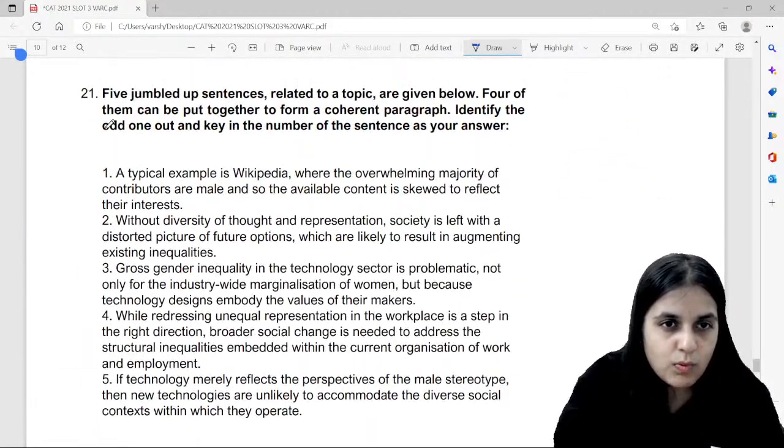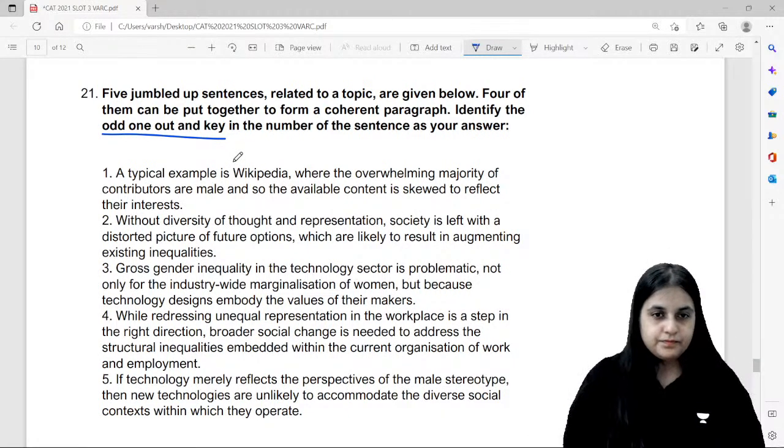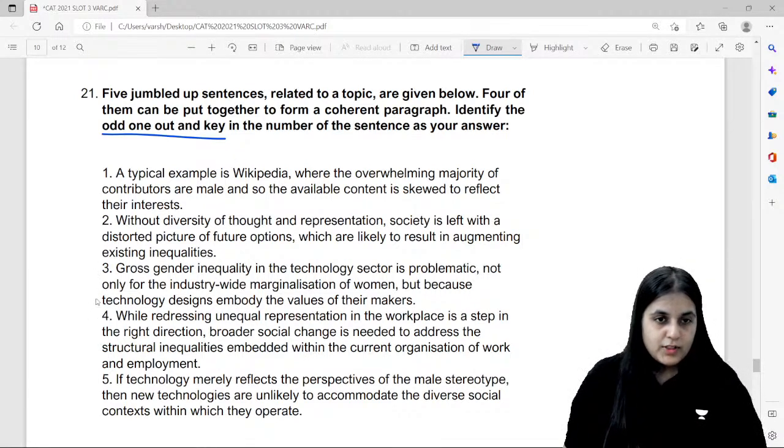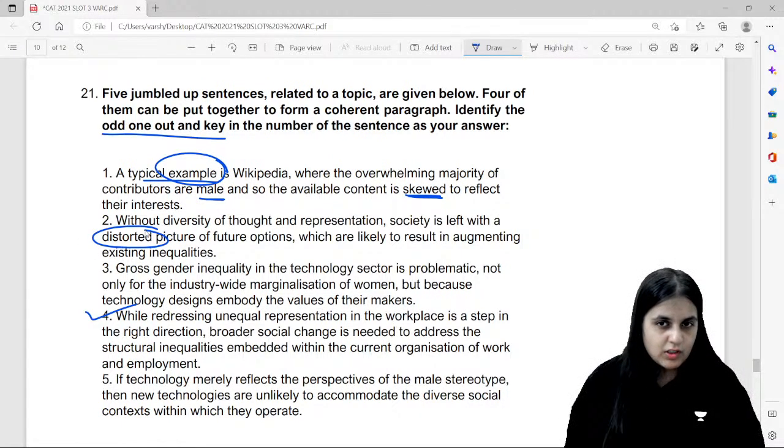Come on, guys. Odd one out. The right answer to this odd one out question is 4. A typical example is Wikipedia. Example of what? Where the overwhelming majority of contributors are male and so the available content is skewed or biased to reflect their interests. Without diversity of thoughts and representation, society is left with a distorted or a biased picture which are likely to result in augmenting inequalities, bias.